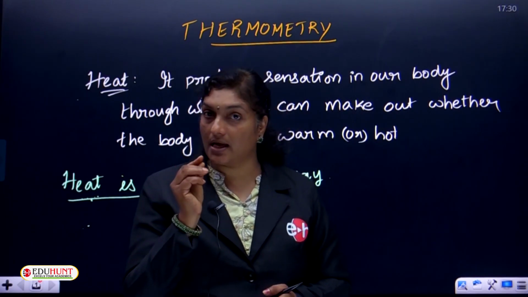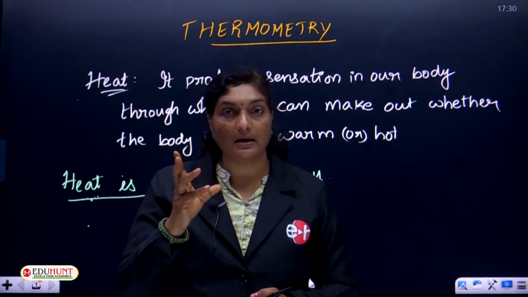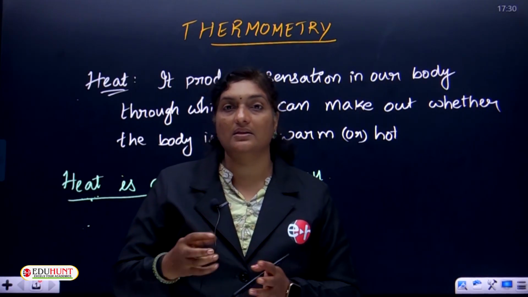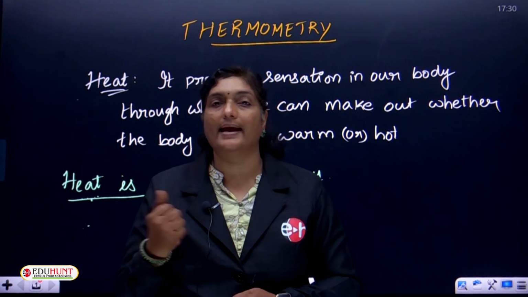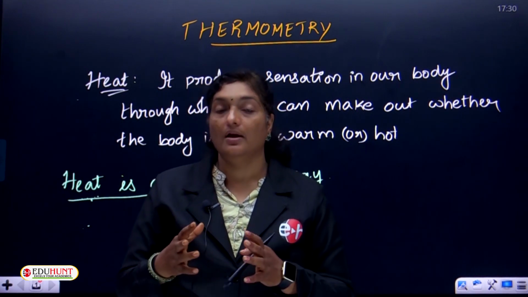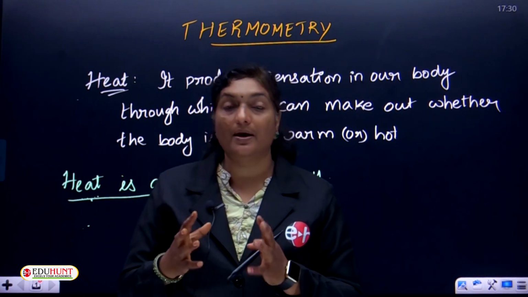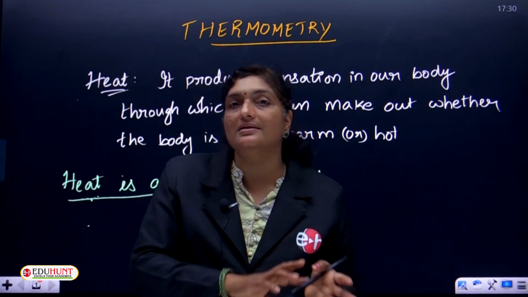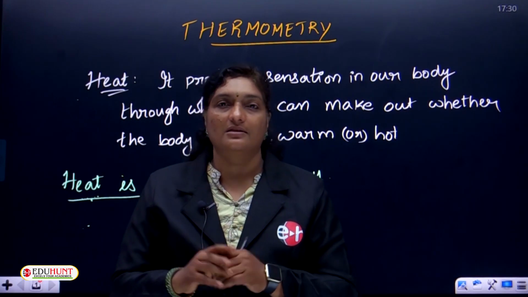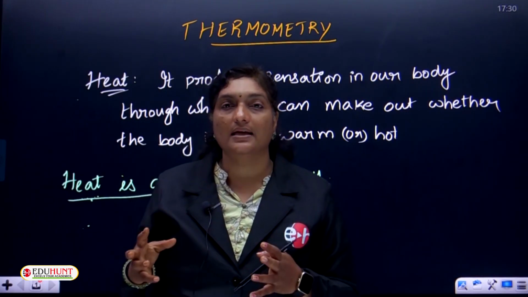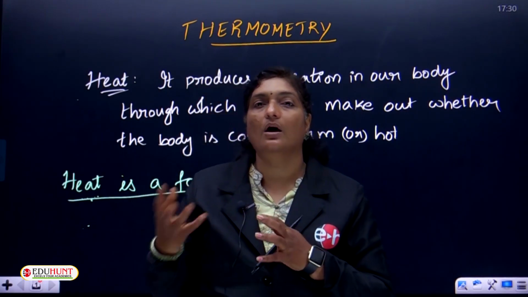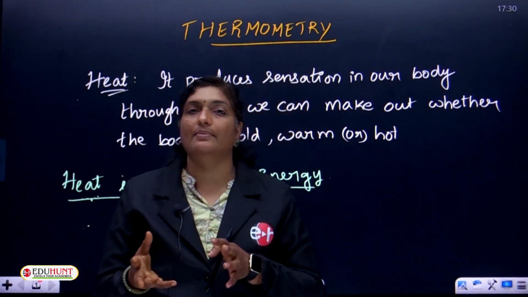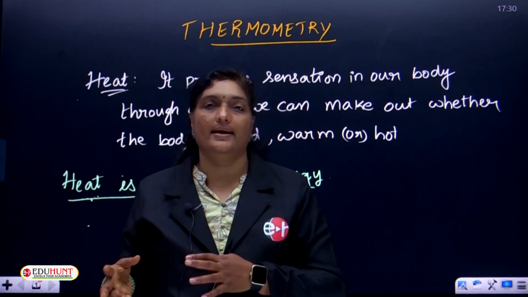Similarly, if you consider a candle, when the candle burns, the wax, everything will be converted into light energy. So, inside the burning candle, the chemical energy is converted into light energy. Like this, we can see that heat is also a form of energy and it can be converted from one form to another form.